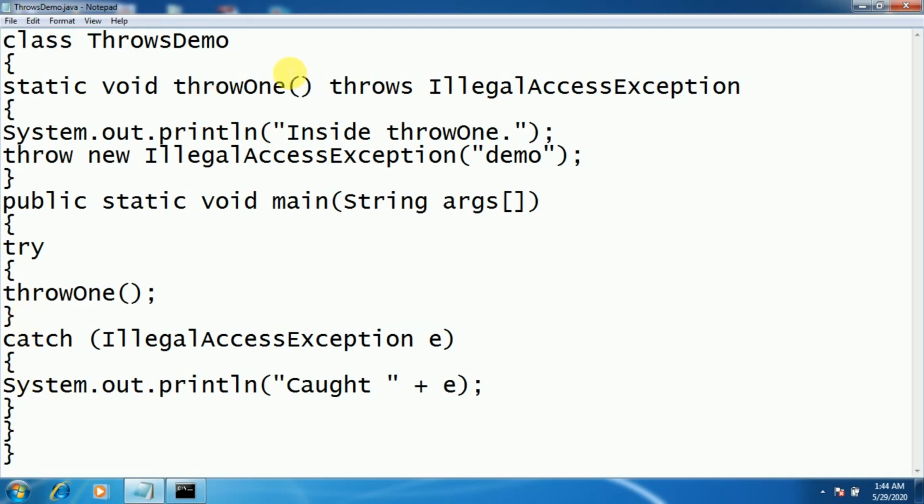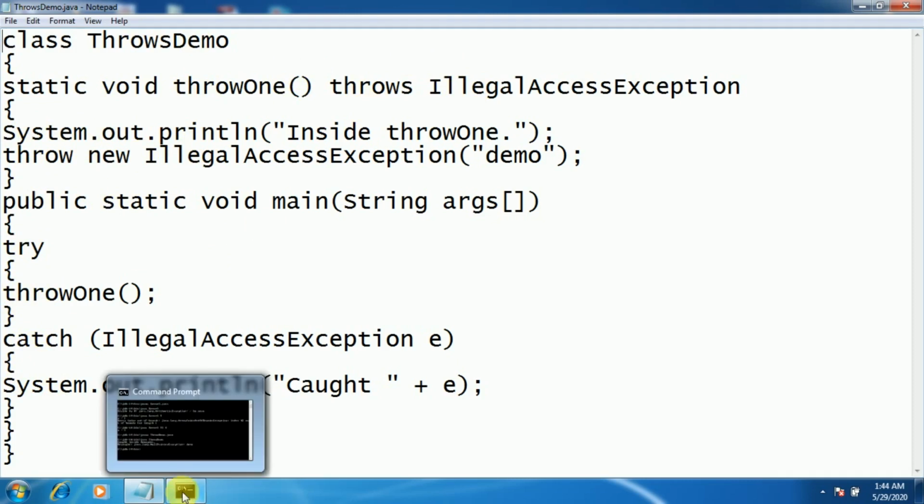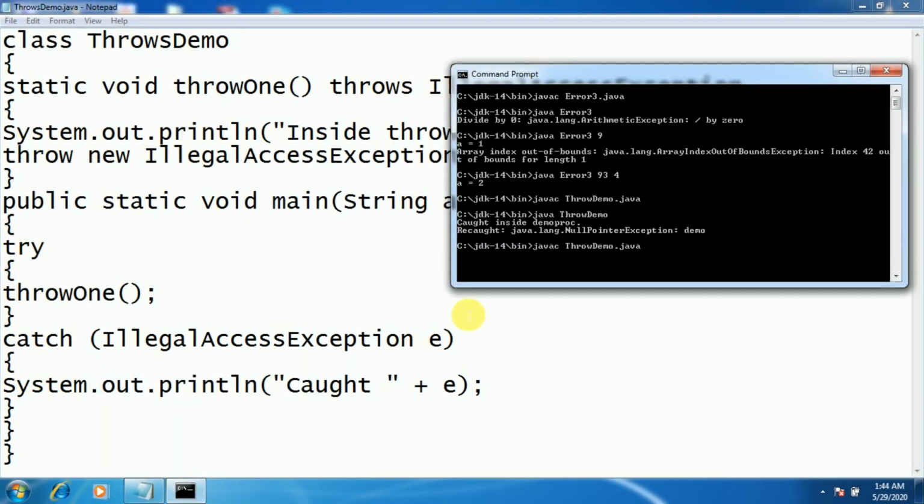As we are going to call this one, you need to include a try and a catch block. So here only inside the main method we have used try and catch, not inside this method. But in the previous example, we used try and catch blocks two times. If you want to avoid that, you can make use of the throws keyword. Now we'll see the execution of this program. ThrowsDemo.java.